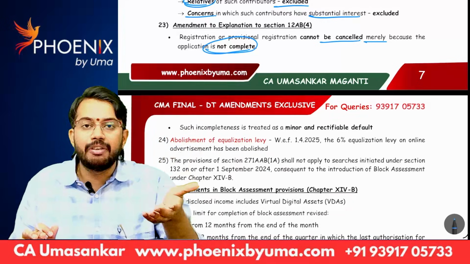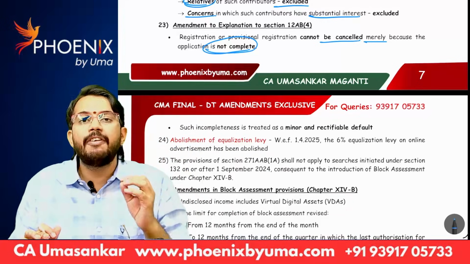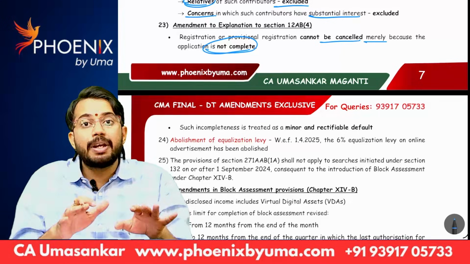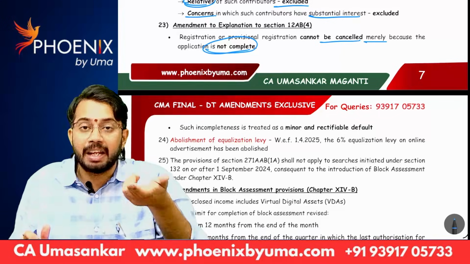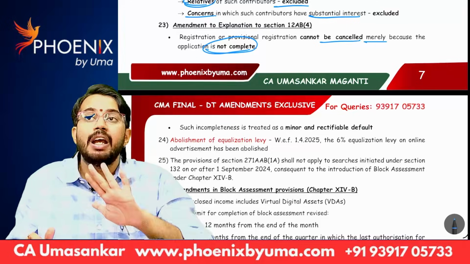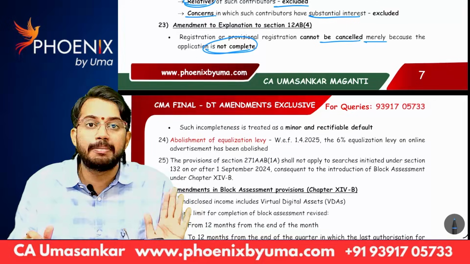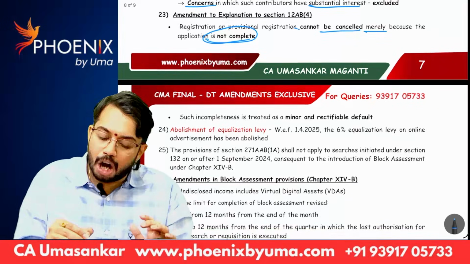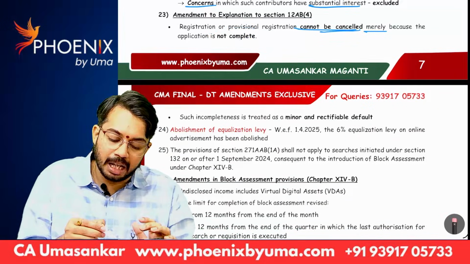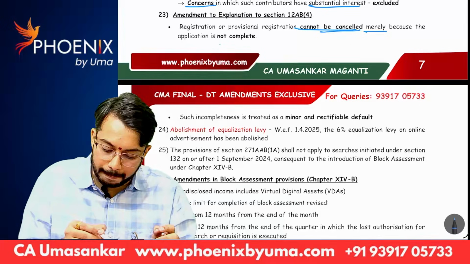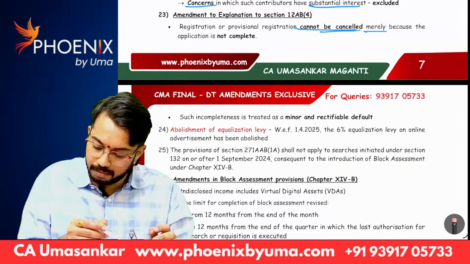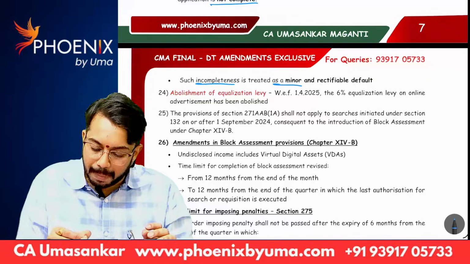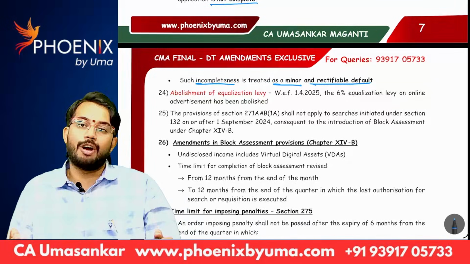At the time of renewal, in the renewal application, if I fail to give 1 or 2 pieces of information, just because I did not give 1 or 2 particulars, the commissioner should not cancel my registration. Are you able to understand? So it cannot be cancelled merely because the application is not complete. Such incompleteness is treated as a minor and rectifiable default.